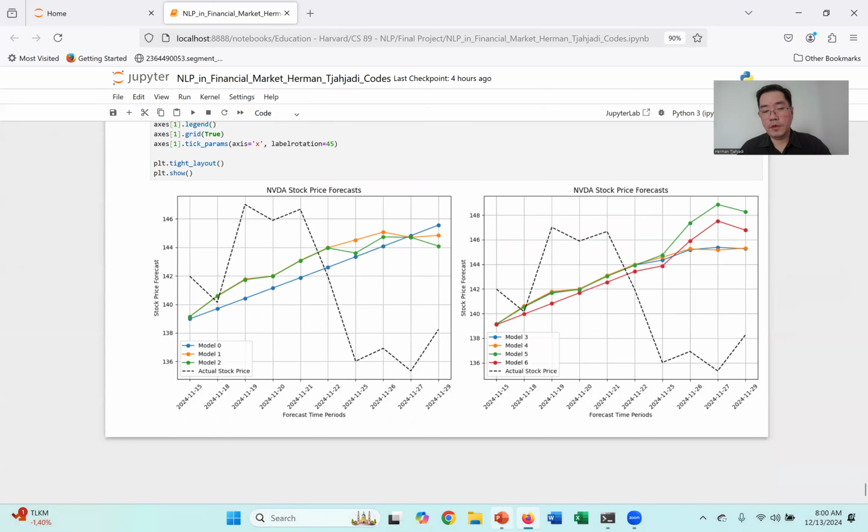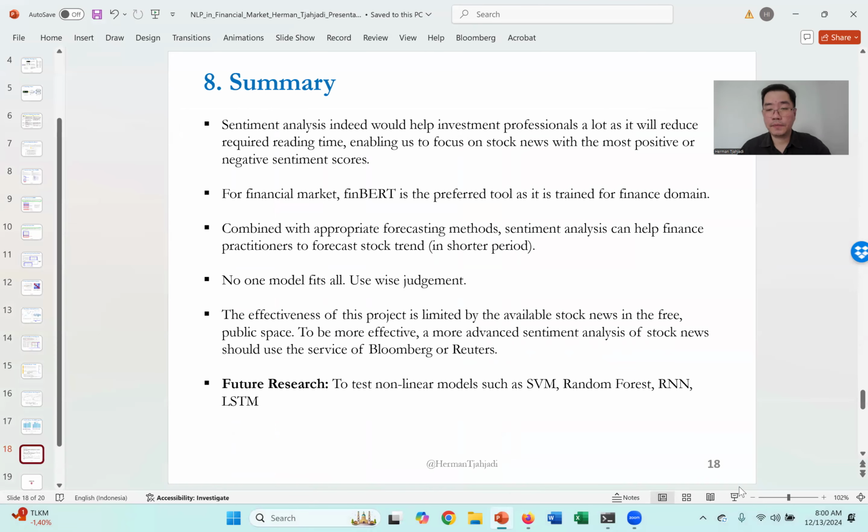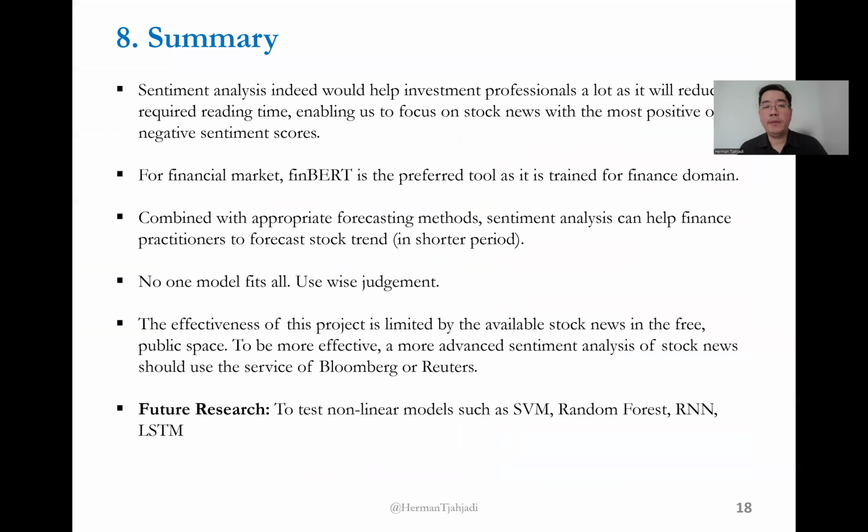With that, let's go back to the presentation. In summary, sentiment analysis really helps a lot for investment professionals like me, because it reduces the amount of required reading time. Instead of reading so many news items, you just look at a simple graph showing whether the sentiment is increasing, decreasing, or in a flat trend.